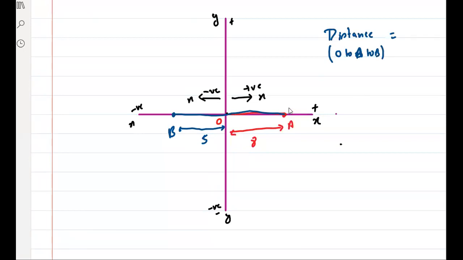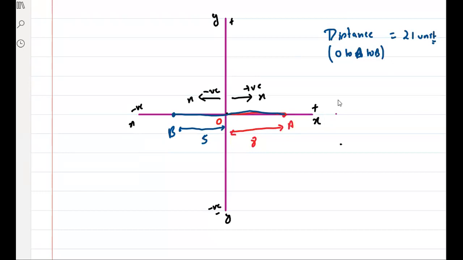O to A, 8 meter gaya. Then A to O, again 8 meter. So from O to A and A to O, the distance will be 8 plus 8, 16, plus 5, it will be 21. So the distance will be 21 unit. From O to A and A to O it is 16. Then O to B, again 5, so it is 21 unit.